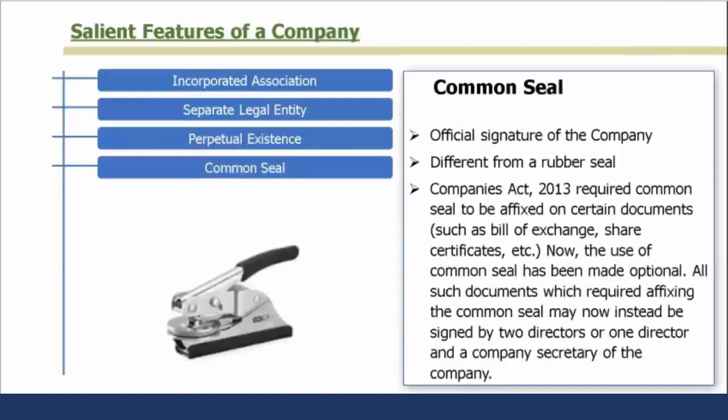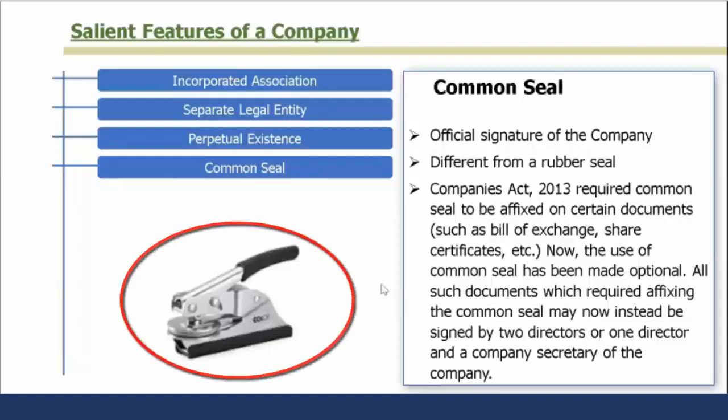Company will have a common seal. Companies Act 2013 requires common seal to be affixed on certain documents such as bill of exchange, share certificate, etc. Now the use of common seal has been made optional. All such documents which require affixing the common seal can either be signed by two directors or one director and the company secretary of the company. The common seal will look like this.